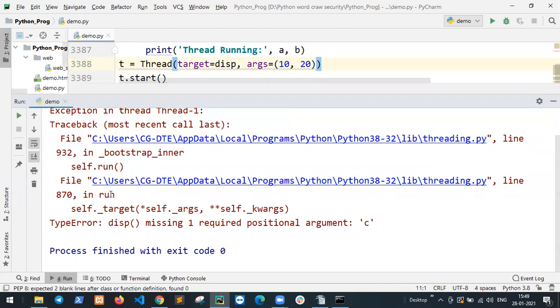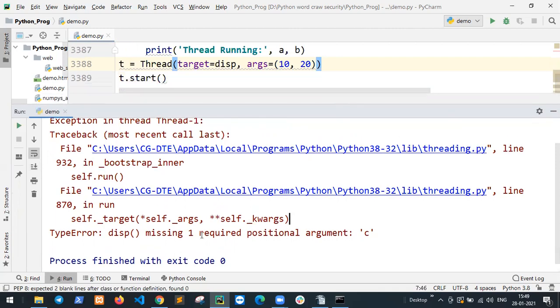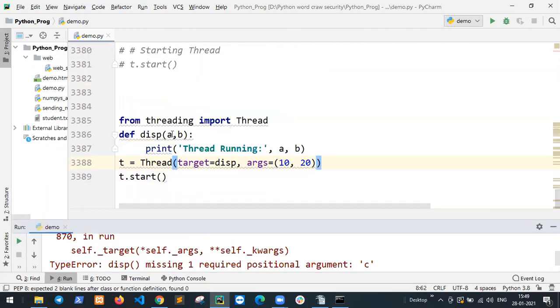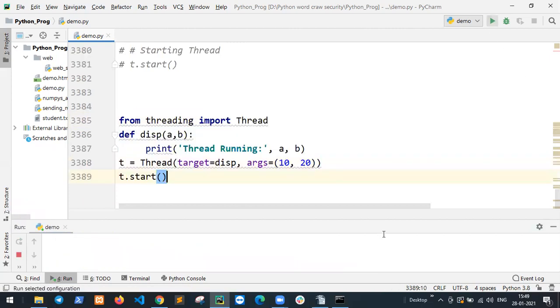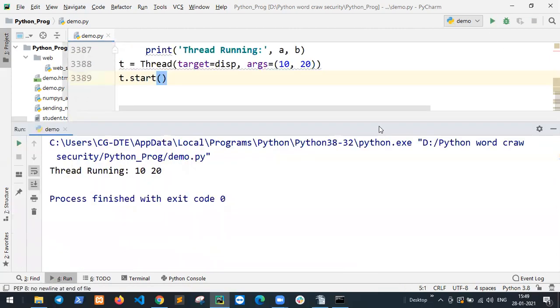The error says: missing one required positional argument 'C'. This is the formal argument and this is the actual argument. If I run this code, the thread is running.